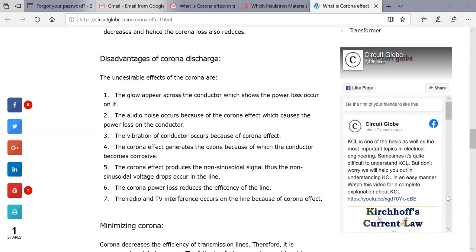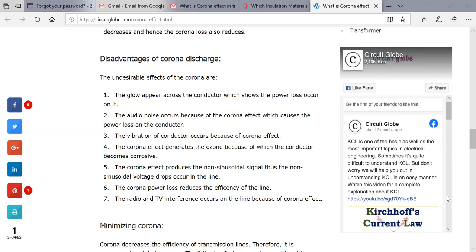Then the corona effect will generate ozone. The ozone is generated because the conductor becomes more corrosive, and due to that it will generate ozone.